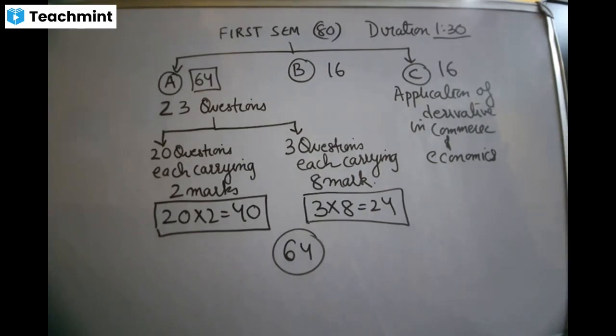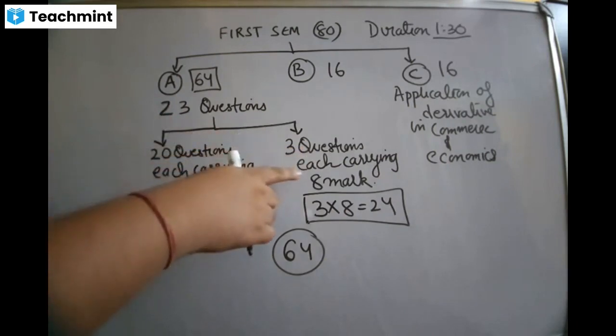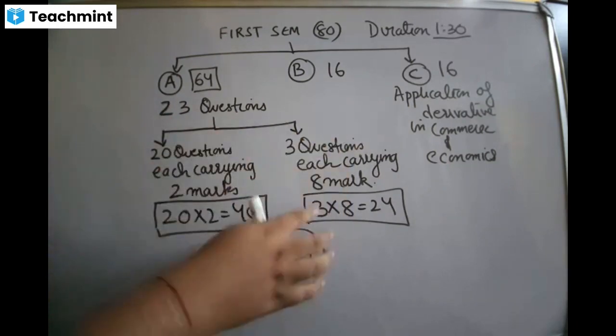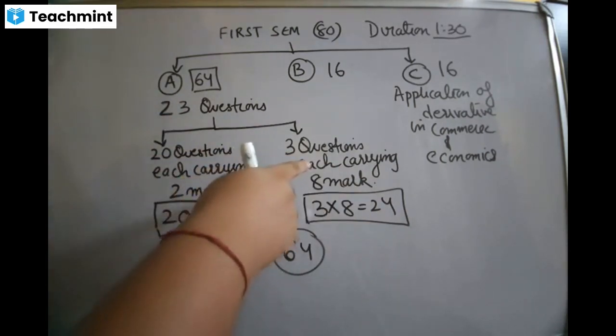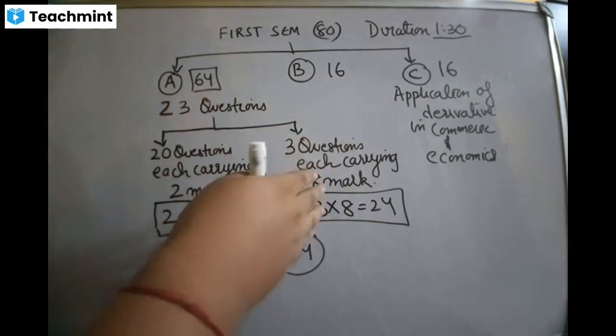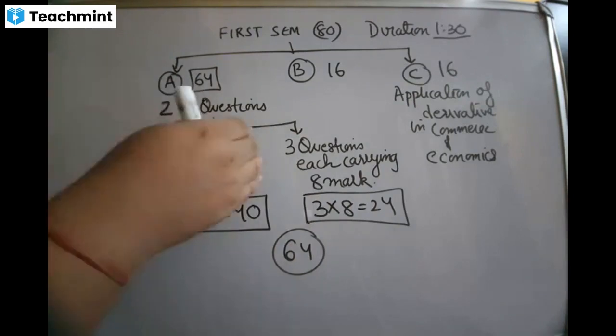So once again, how many from section A? From section A, you got 23 questions. Out of 23 questions, 20 questions will be 2 marks each. You can call it a short answer question. And 3 questions will each carry 8 marks. So that means 3 into 8 is 24. And everyone listen to me, in these 3 questions, where one question will carry 8 marks, you will see that there'll be 4 sub questions. Is that clear? What I'm trying to tell you is till question number 20, only one question each, 2 marks.